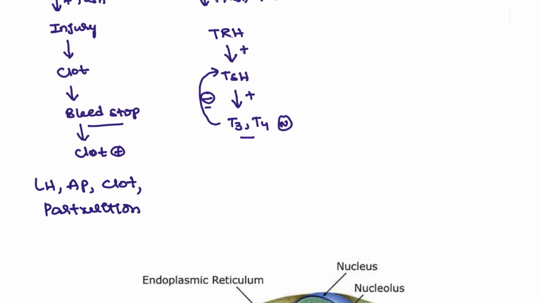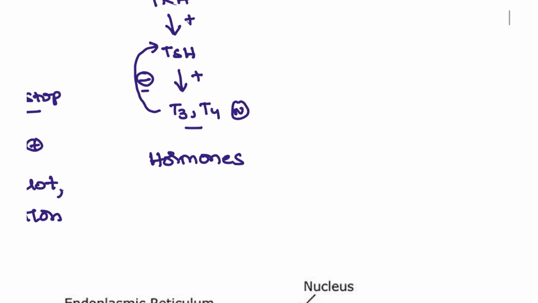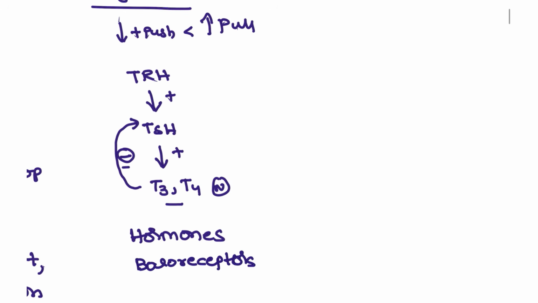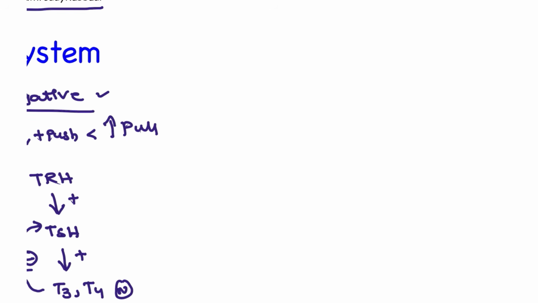These are some of the examples. Next, for the negative feedback mechanism, mostly all the hormones like insulin, glucagon, thyroid, and also we have the baroreceptors. We will be discussing them in the cardiac topic, guys. So baroreceptors are some of the examples. And next we also have the other one, that is the feed forward.